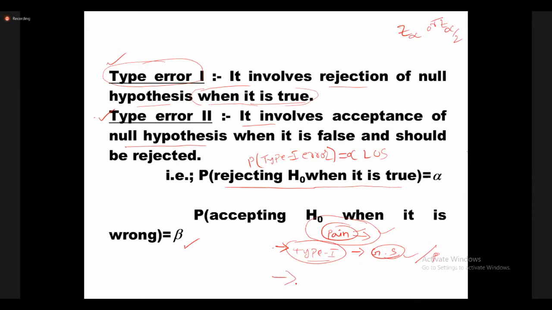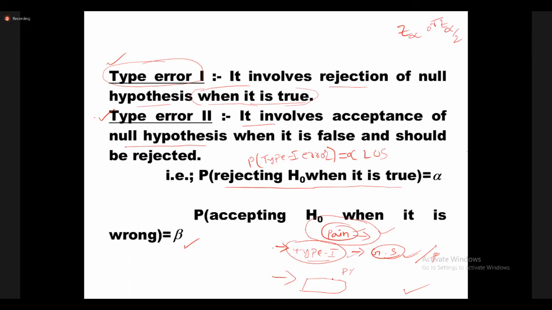In the previous case, the patient's pain was a heart attack and the doctor gave the right treatment, so they saved the patient's life. This is a real life example for type 1 error and type 2 error. If the pain is actually a heart attack but the doctor considers it a gastric problem, that is called type 1 error.